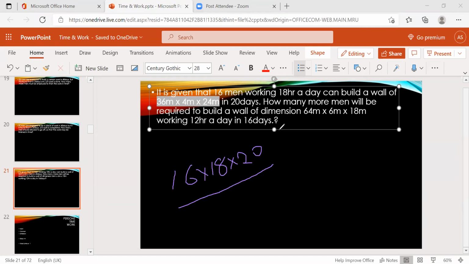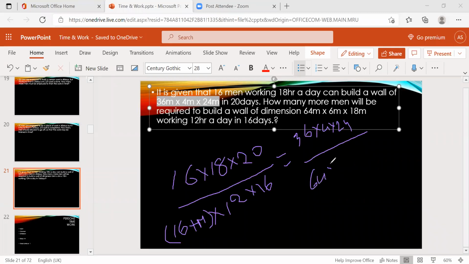And second దాంట్లో ఎంతమంది ఉన్నారు ఎంప్లాయీస్ మనకు తెలియదు, ఎంతమంది మోర్ అన్నారు కదా. How many more men required? So 16 plus m, more men, 16 plus m into how many hours? 12 hours. And how many days? 16 days, right? So dimensions of wall enta 36 into 4 into 24 by 64 into 6 into 18. Okay, cancel this, we'll get the answer.